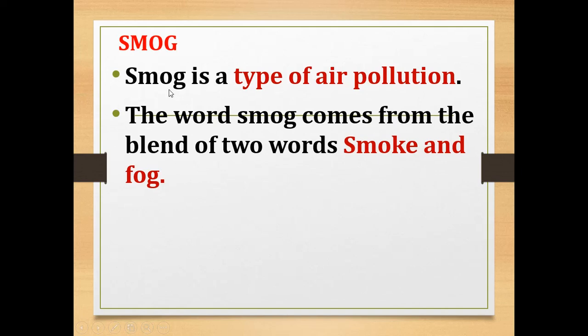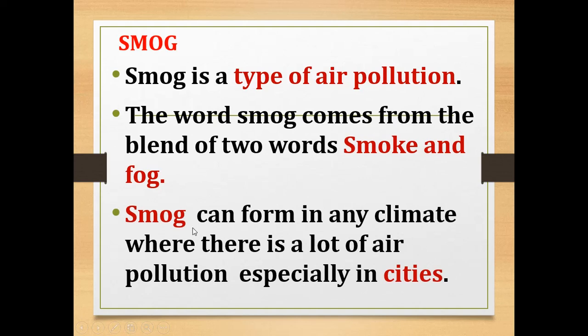Smog can form in any climate where there is a lot of air pollution, especially in cities. In cities there is a lot of air pollution, so there is a possibility for the formation of smog.